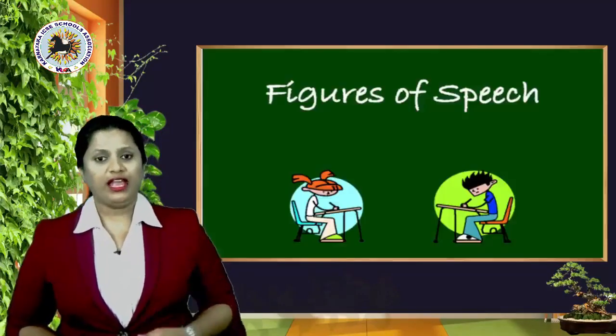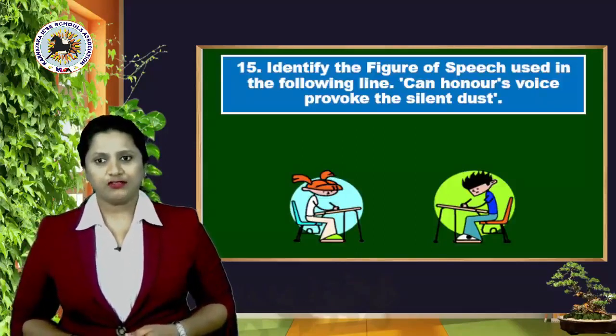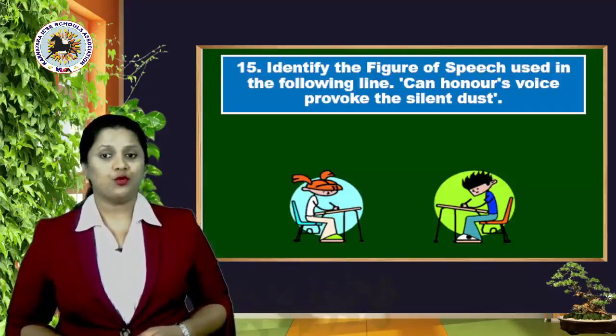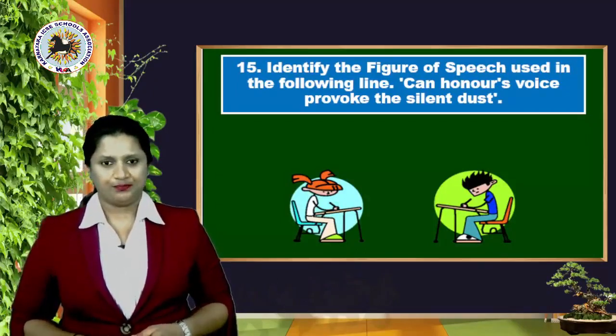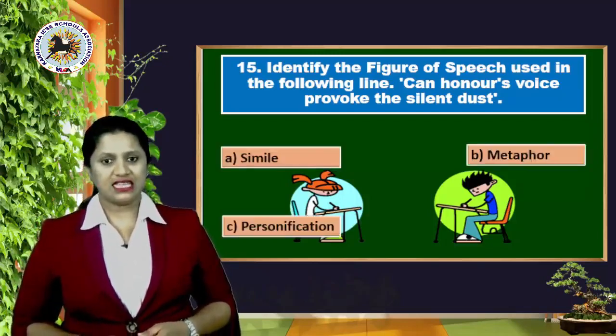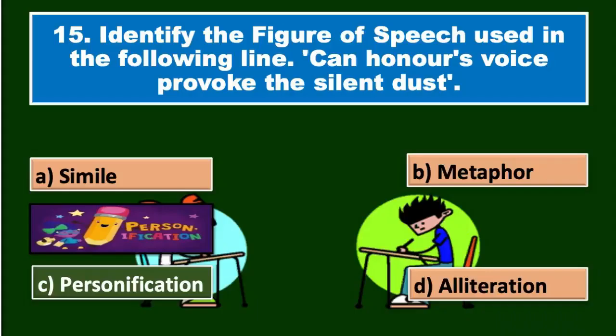Okay, now moving ahead to the next question, that's the 15th one. Identify the figure of speech used in the following line. Can Honor's voice provoke the silent dust? Options are A, simile, B, metaphor, C, personification, and D, alliteration. Right answer here is option C, personification.